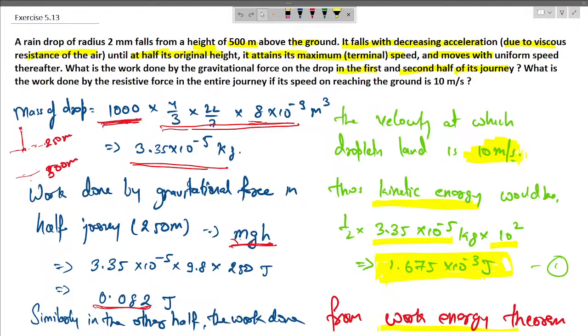So the assumption of a body as a particle becomes very convenient if we take the concept of center of mass into account. That is why it is always advisable to work with the center of mass concept, because if we take the structure of the body into account, then we have to take the geometry also, which is not in the scope of this level of physics. So that's why the concept of center of mass is required to idealize any body as a particle.